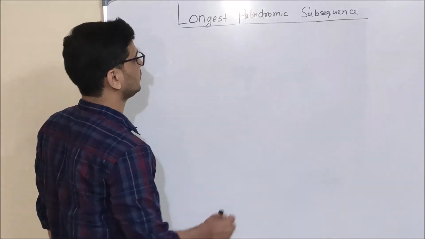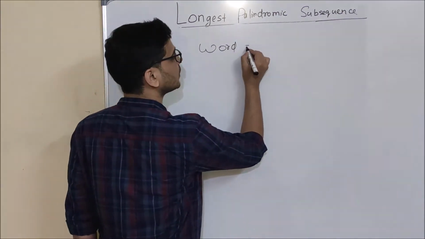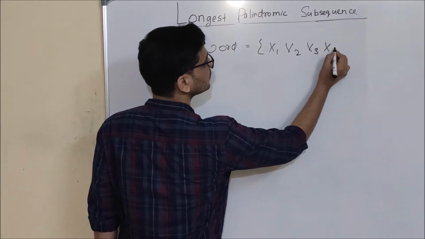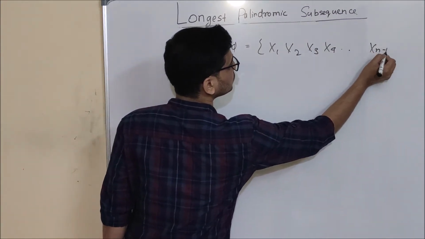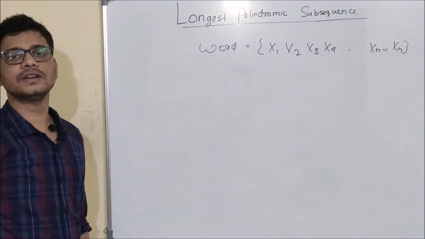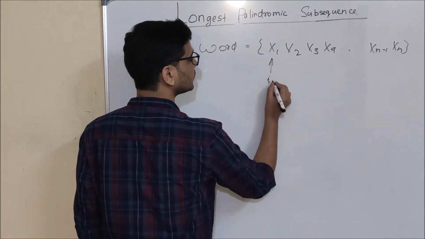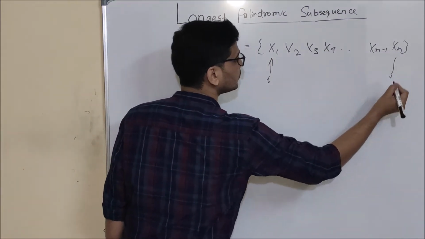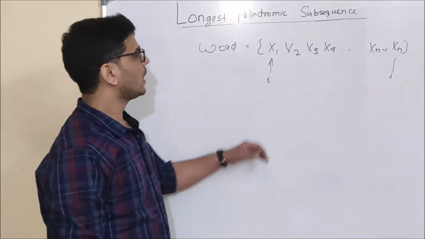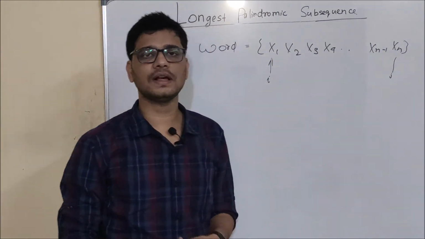So to derive the recursive equation, let's take an example of a word having n characters. And what are these characters? x1, x2, x3, x4 to xn minus 1 and xn. So how are we going to solve this recursively? To solve this recursively, I will have two pointers. One will be i and another will be j. So what are these i and j? i will point to the first letter and j will point to the last letter.